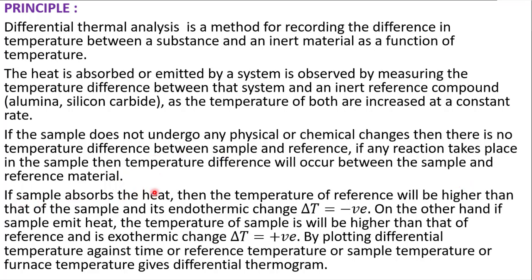If the sample absorbs heat, then the temperature of the reference will be higher than that of the sample, and it is an endothermic change, delta T will be negative. On the other hand, if the sample emits heat, the temperature of the sample will be higher than that of the reference, and it is an exothermic change, delta T will be positive. Plotting differential temperature against time, reference temperature, sample temperature or furnace temperature gives the differential thermogram.